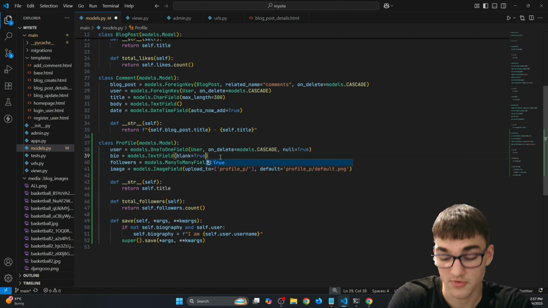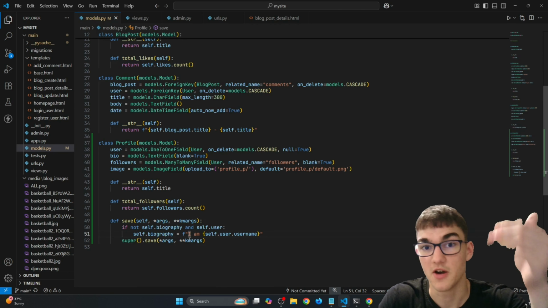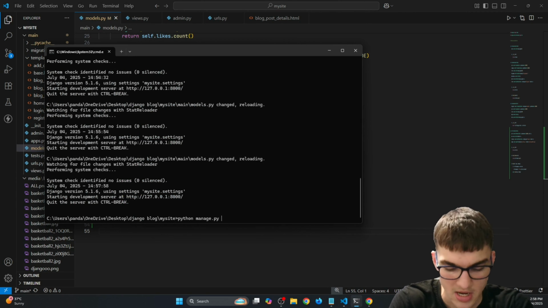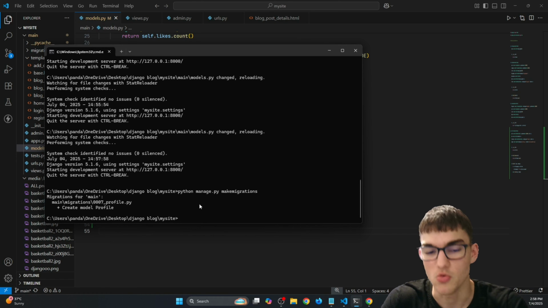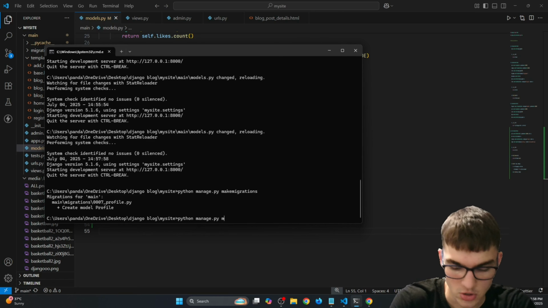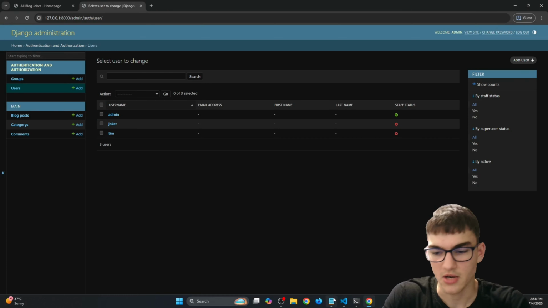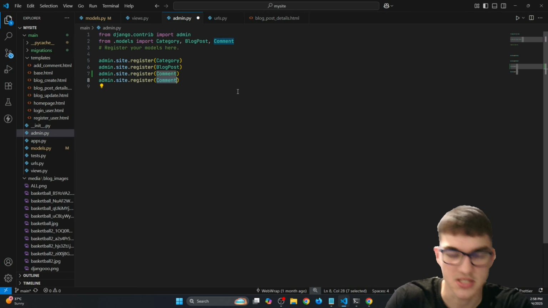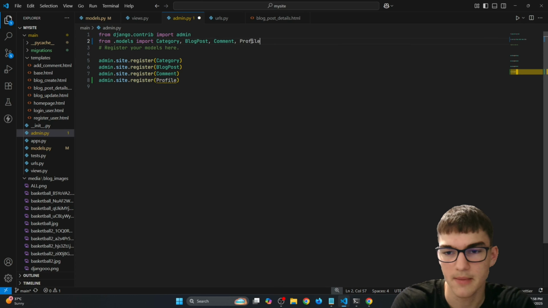So yeah, I just wanted to show you how you can actually add database objects from the database to be inside of our bio. Alright, so once you save this file, now we can go to our terminal right here, and let's make migrations first. Since we created a new model, we need to migrate it, and also push migrations right here. And now if we check right here, or first we need to actually append it to the admin right here. So let's just type profile right here, also import it.